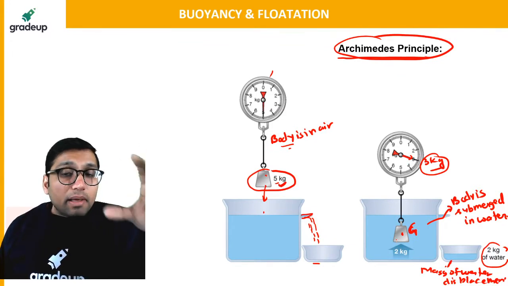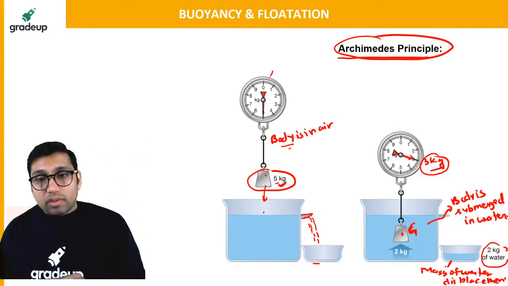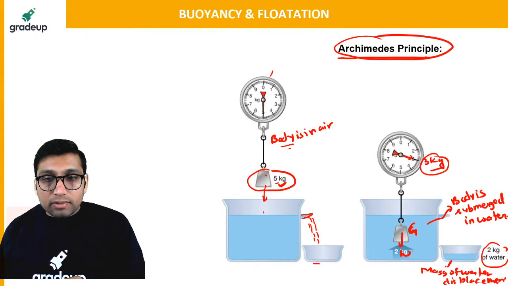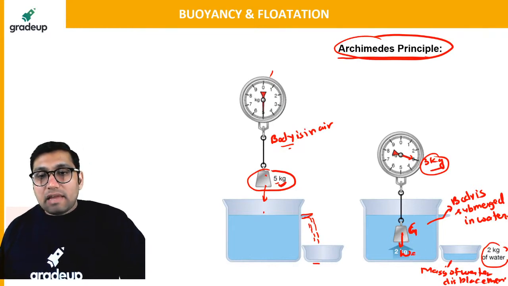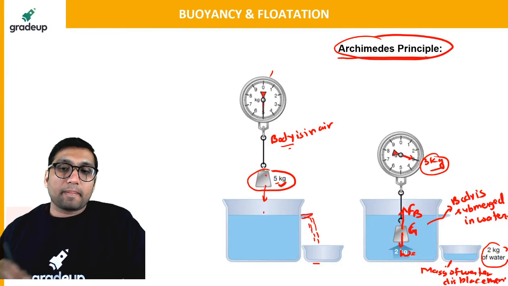And there will be an equal and opposite force acting, and that will be the buoyant force on this body.